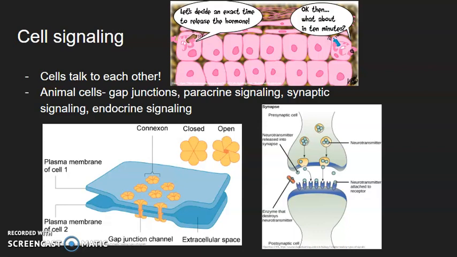Cells have the ability to speak to each other, and it's actually very important that they do. Plants, animals, and other eukaryotic organisms with lots of cells must have communication within the cells so that the organism can function properly. Animal cells have things like gap junctions, shown in the picture on the bottom left, that allow molecules to pass in between cells, while plant cells have plasmodesmata, which perform the same function between cell walls. Paracrine signaling, synaptic signaling, and endocrine signaling are systems in certain eukaryotic organisms that will allow cells to communicate with one another to ensure that certain functions are performed.